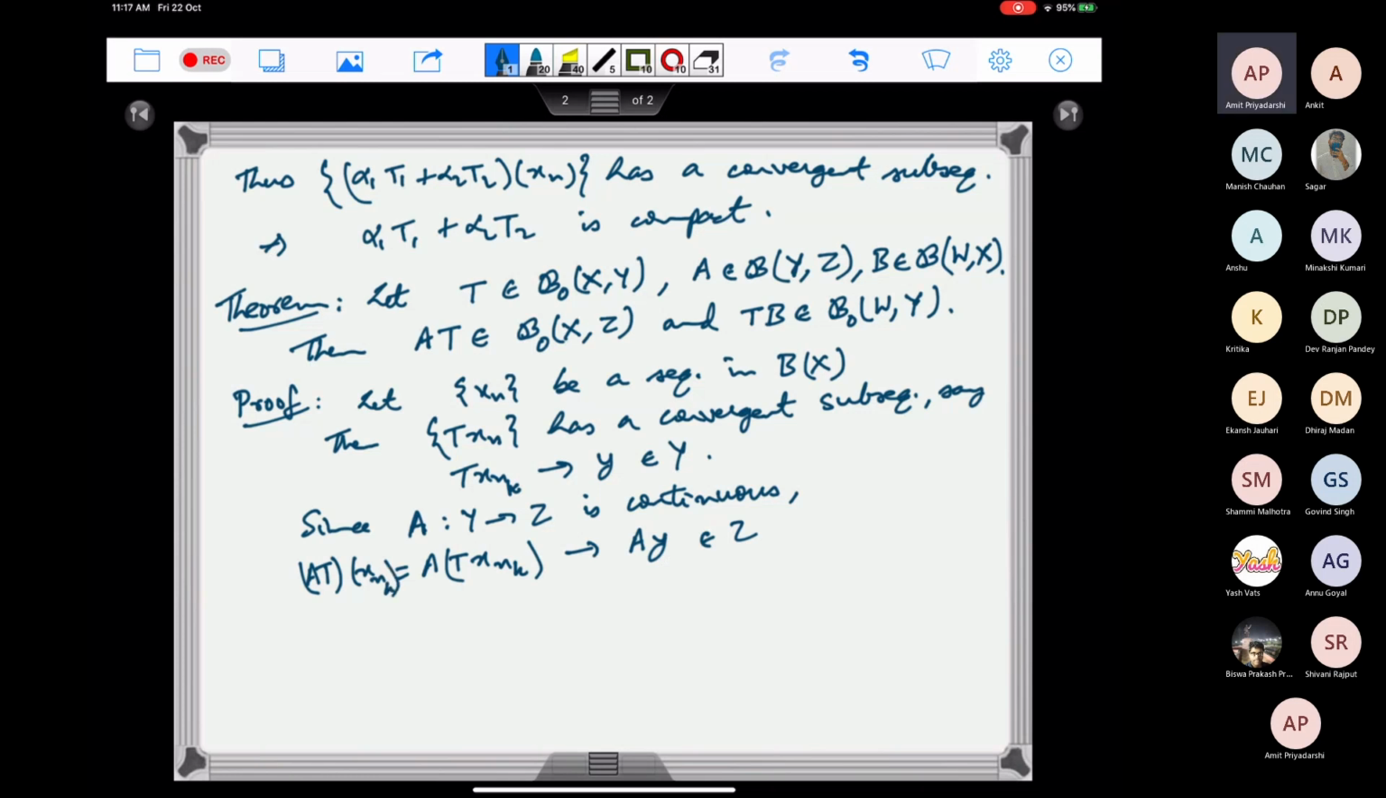So this says that AT of this sequence x_n has a convergent subsequence. Therefore, AT of x_n has a convergent subsequence, which implies that AT is compact.